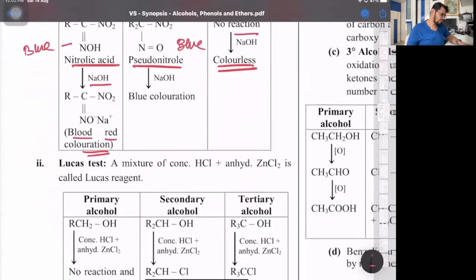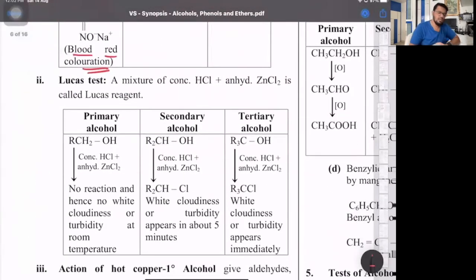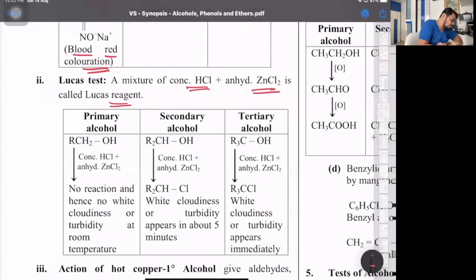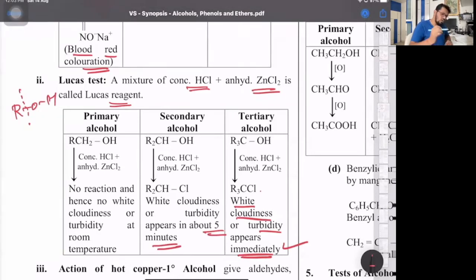Then second, we have the Lucas test. A mixture of conc HCl and anhydrous ZnCl2 is called Lucas reagent. In this, 3 degree alcohol reacts fastest because the bond breaking is the RO bond, and we just said carbocation is the intermediate. So 3 degree alcohol gives immediate turbidity of alkyl chloride. 2 degree alcohol gives turbidity after 5 minutes. With primary alcohol the reaction is very, very slow. Nothing comes at room temperature, no cloudiness, and you get cloudiness only on prolonged heating.